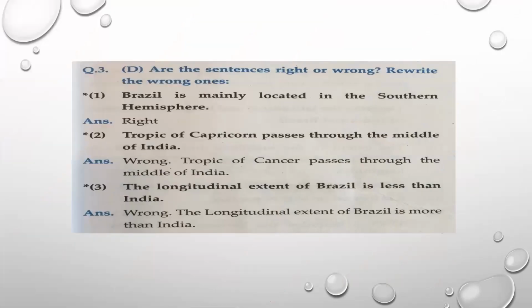Are the sentences right or wrong? Rewrite the wrong ones. The first one we have just seen about the location. Brazil is mainly located in the southern hemisphere. The answer is right. Tropic of Capricorn passes through the middle of India. No, the answer is wrong. The correct sentence, Tropic of Cancer passes through the middle of India. The longitudinal extent of Brazil is less than India. Wrong. The longitudinal extent of Brazil is more than India. So as far as longitude is concerned, Brazil is spread out more on the hemisphere as compared to India.